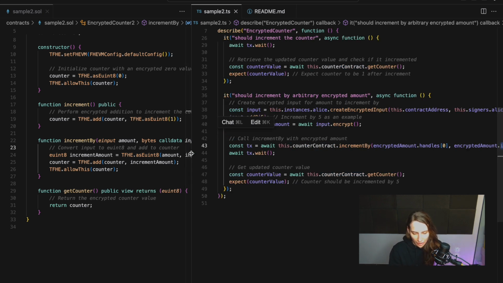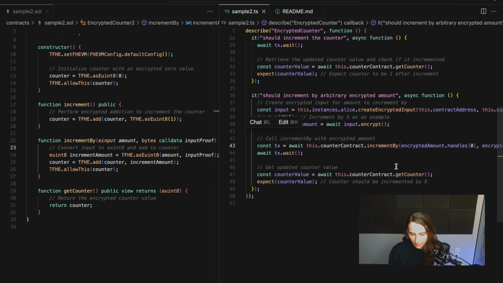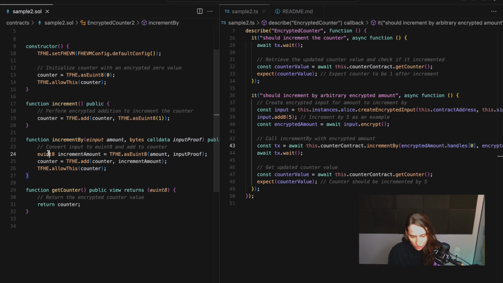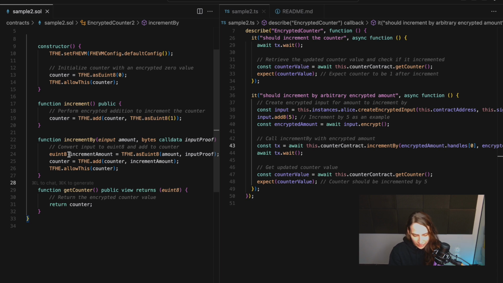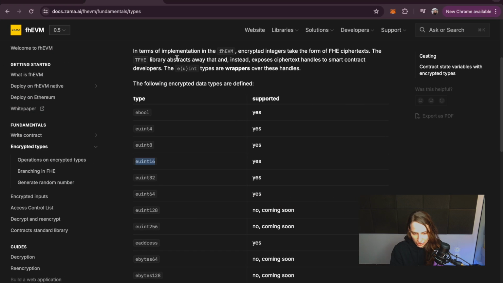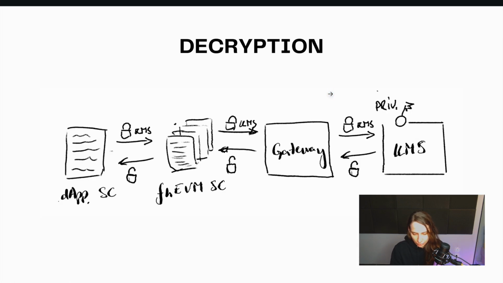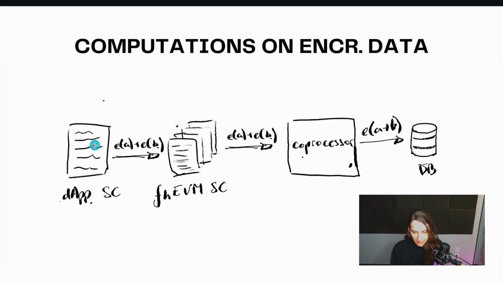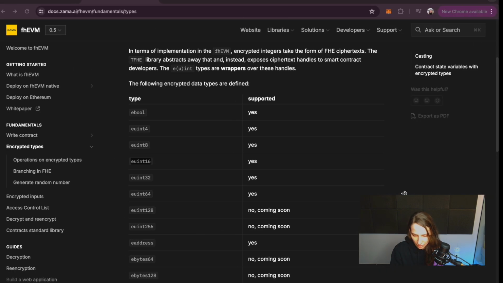So the input proof, I'm not going to go too much into that, but it's basically a validation of the data that we send. Anyways, the incrementBy function just takes this input and treats it as euint8, and we can add this to the counter. So we can perform computations on our data. As a reminder, we are computing on encrypted data, and from the fhEVM smart contract, we're calling the coprocessor, and the coprocessor is then saving things in the database.